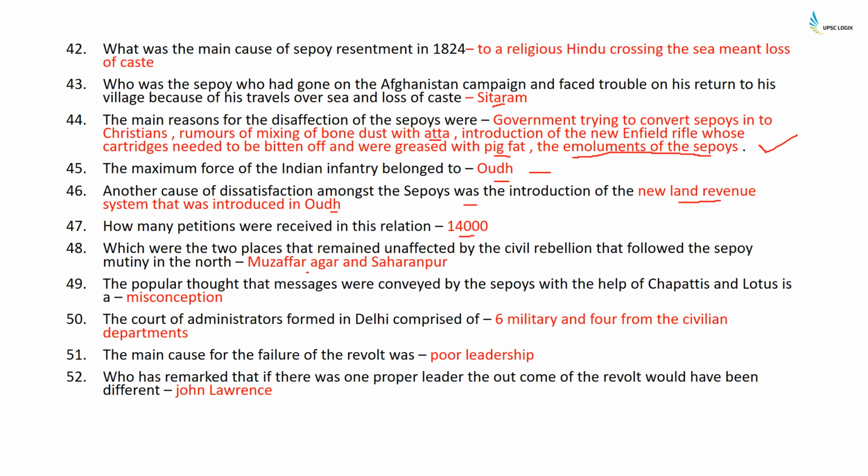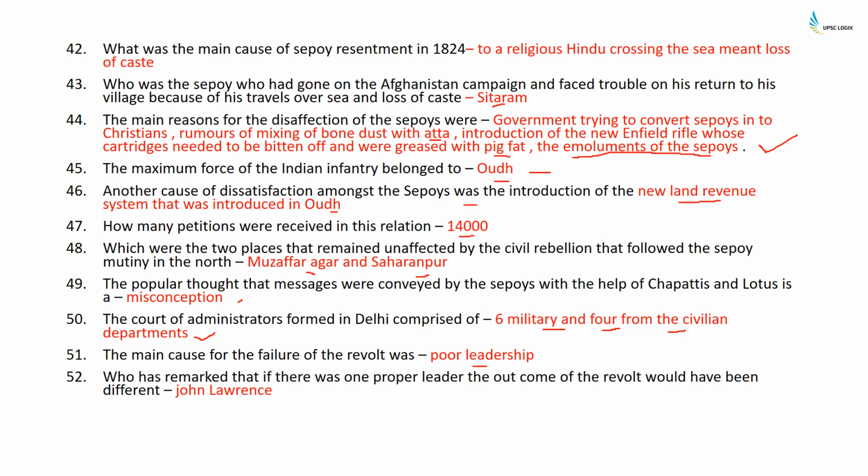Which were the two places that remained unaffected by the civil rebellion that followed the sepoy mutiny in the north? These were Muzaffarnagar and Saharanpur. The popular thought that messages were conveyed by sepoys with the help of chapatis and lotus is a misconception. The court of administrators formed in Delhi after the mutiny comprised 6 military and 4 civilian members. Although Bahadur Shah was the ceremonial head, the main mutiny planning was done by this court of administrators. The main cause for the failure of the revolt was poor leadership.